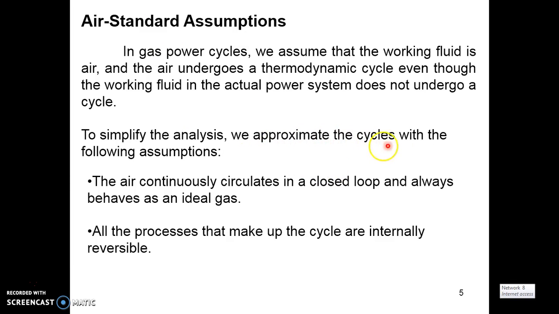We approximate the cycles with the following assumptions. The air continuously circulates in a closed loop and always behaves as an ideal gas. All the processes that make up the cycle are internally reversible. These are the two assumptions we made in the gas standard assumptions.